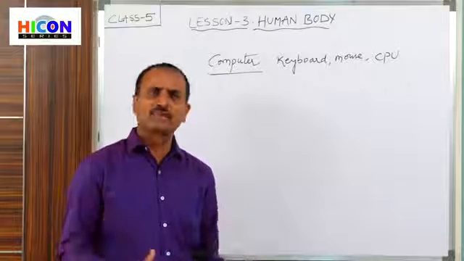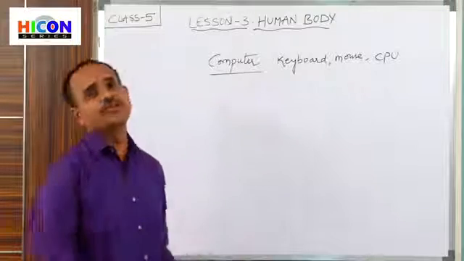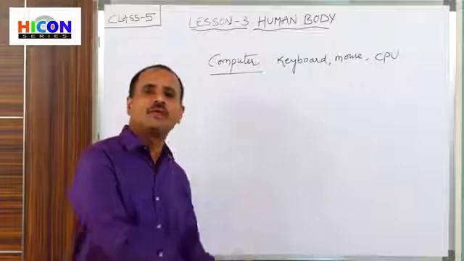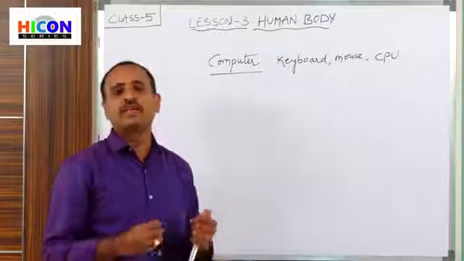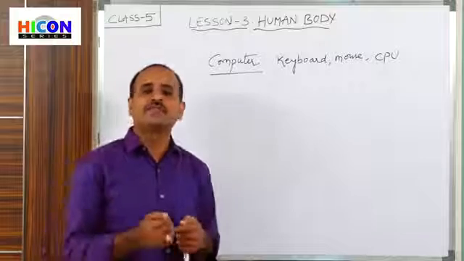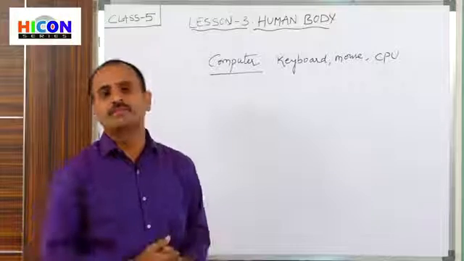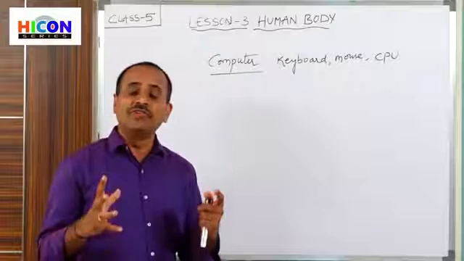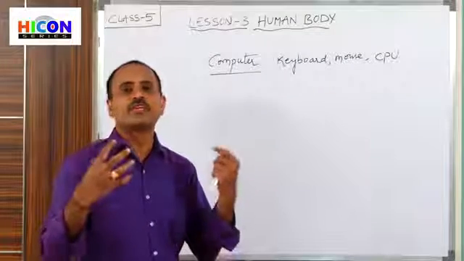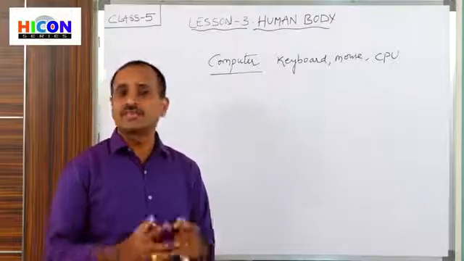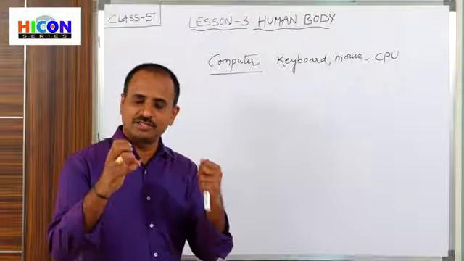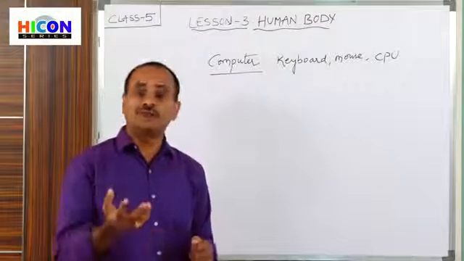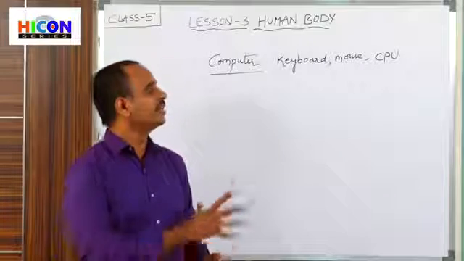So in this way, our body is a wonderful machine and it has various parts, and all these parts help our body to perform our daily life activities in a proper way. Children, let us discuss in detail what are the various systems present in our human body. We will discuss what the parts of each system are and what the functions of each system are.